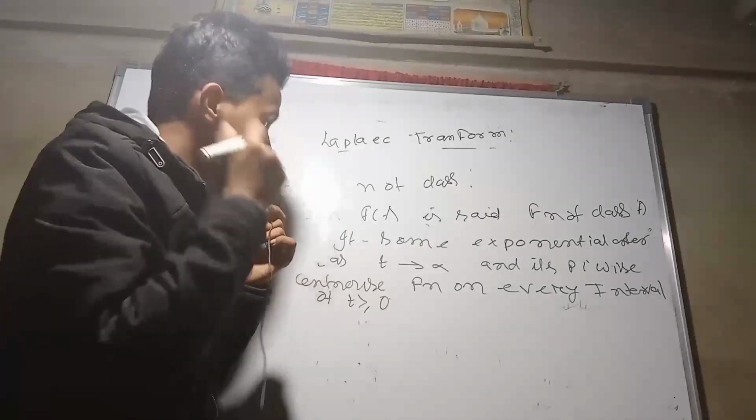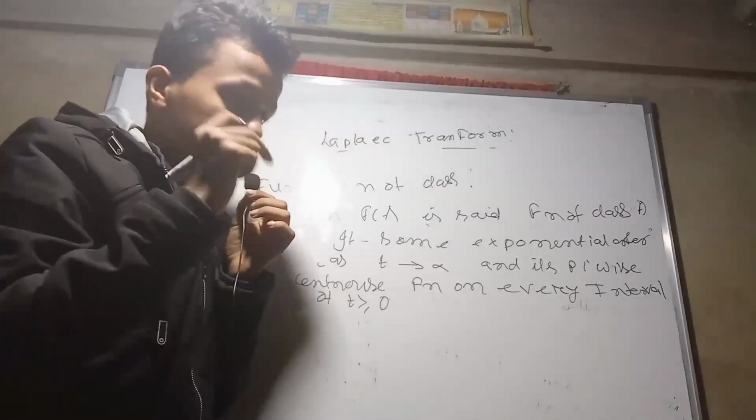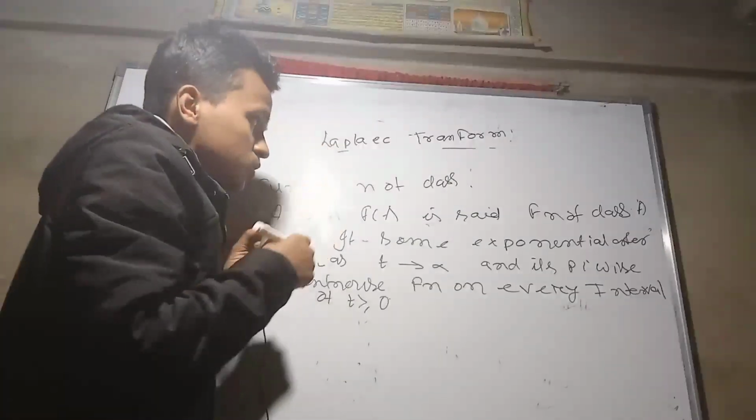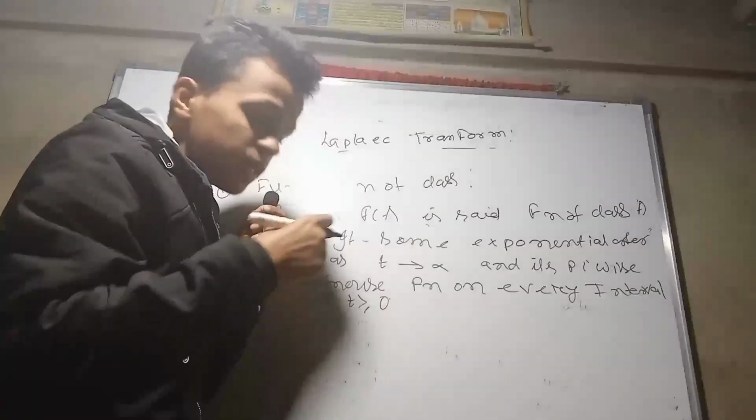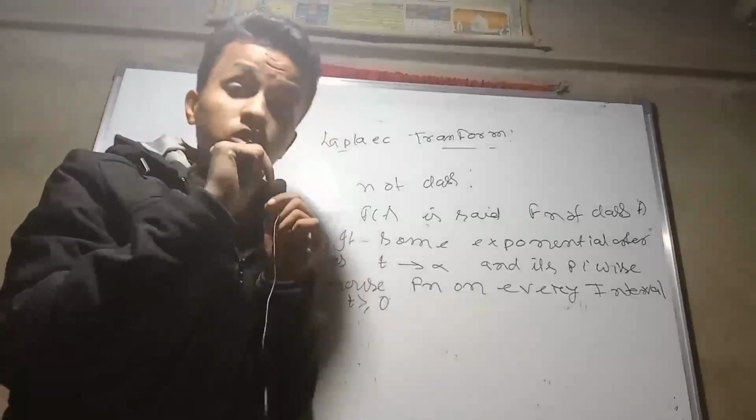Class means group. When a function is said to belong to some particular group, that is named a function of a class.